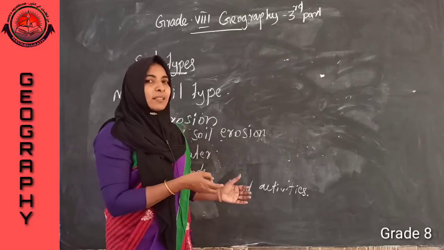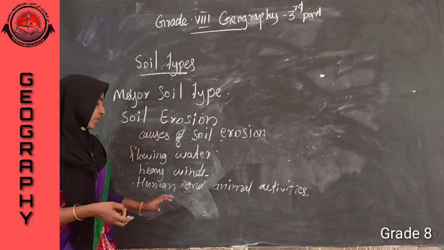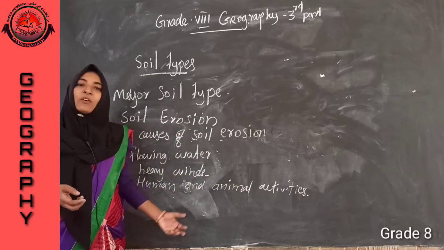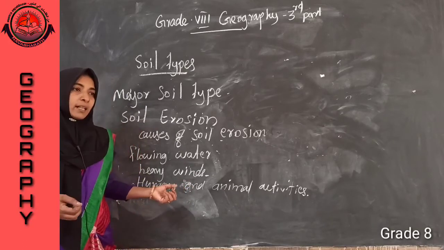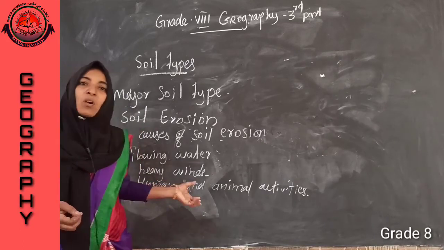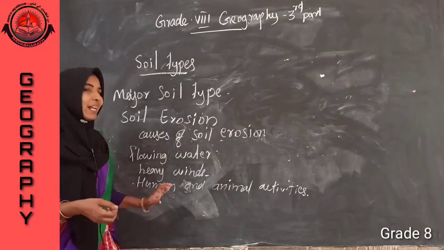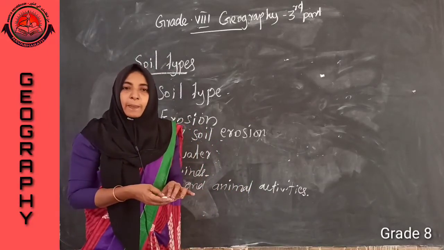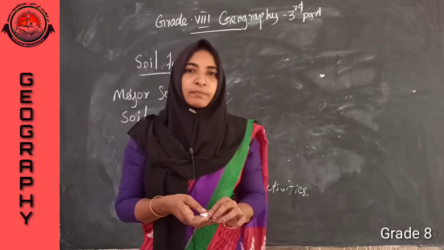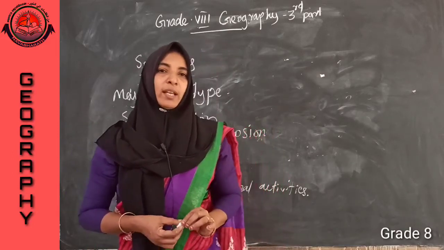Human activities that we know, which are the human activities? Deforestation, then construction, quarrying, mining. Such human activities will lead to soil erosion.